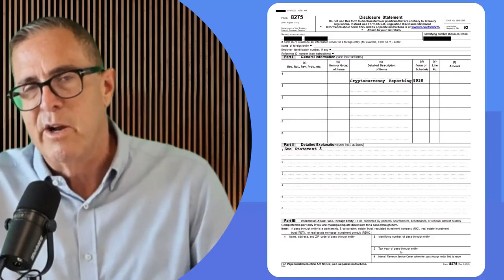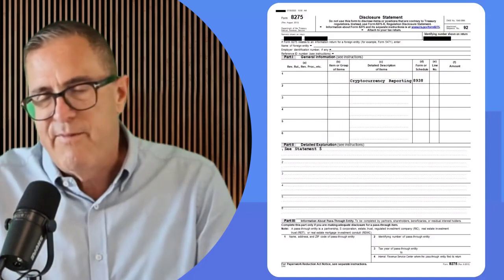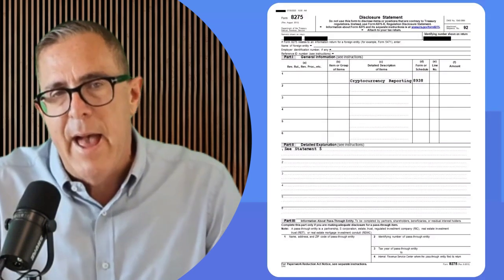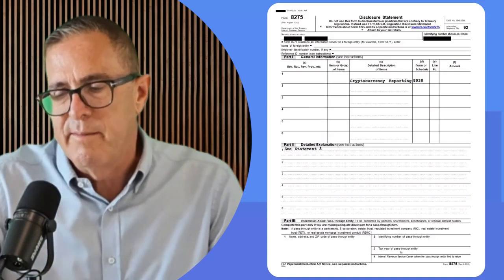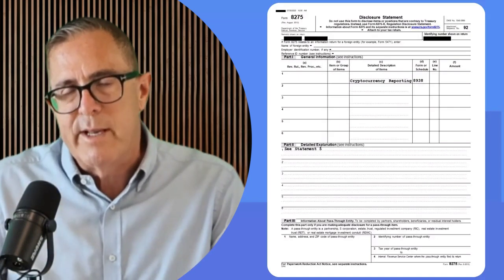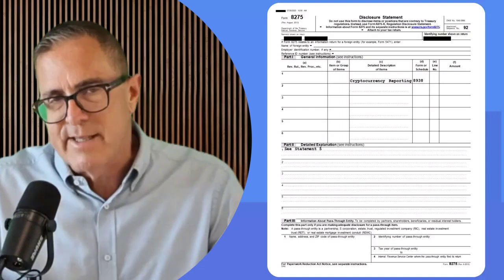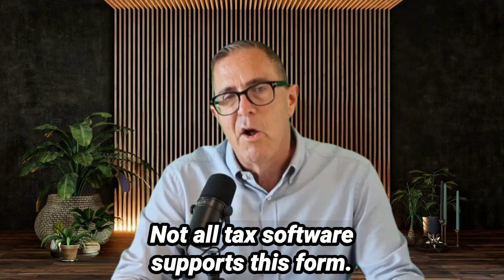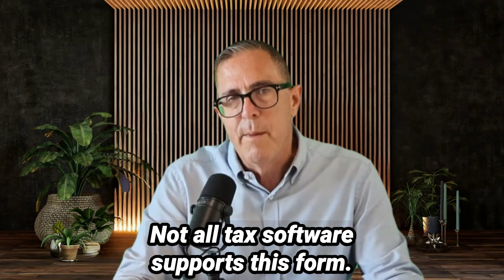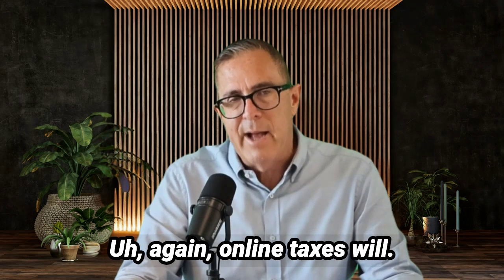That's what you're seeing here, this reference to a statement 5 on the example. That is a reference to a free format description we attach to the tax return that explains it. Most tax software allows you to put in a statement, and that's what that is. Not all tax software supports this form. Again, online taxes will.